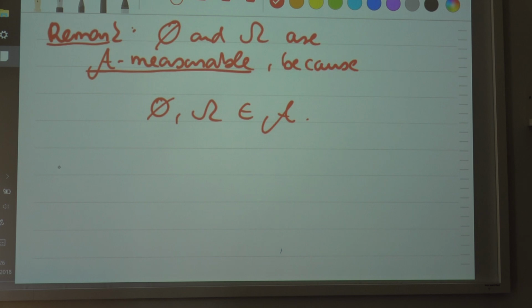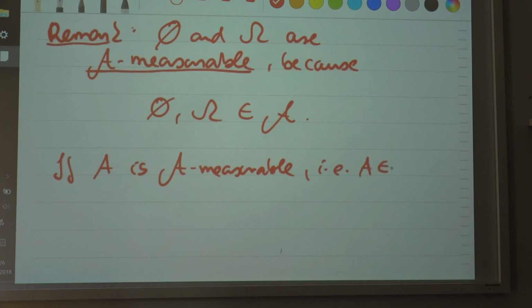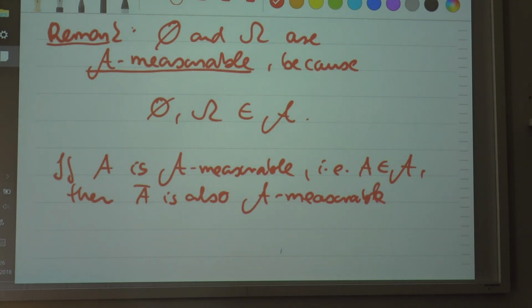The second statement is that if a set A is measurable, I call it A measurable, so that means that A is an element of the sigma algebra, capital A, then the complement of the set A is also measurable. Why is that?